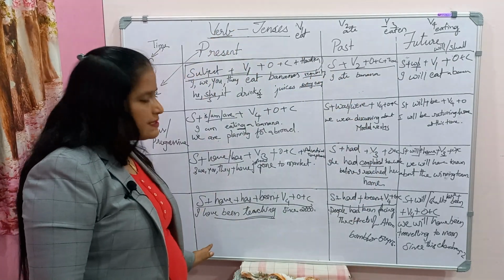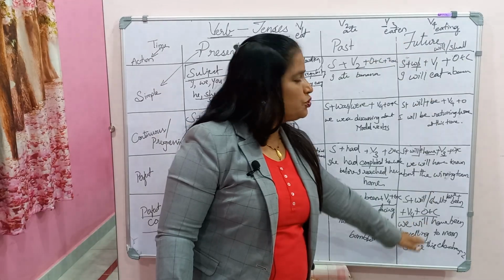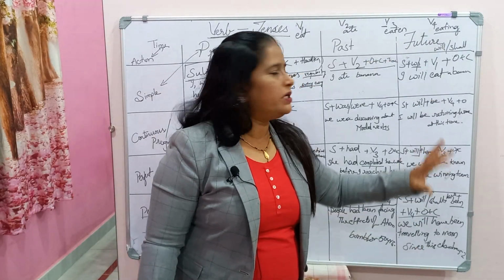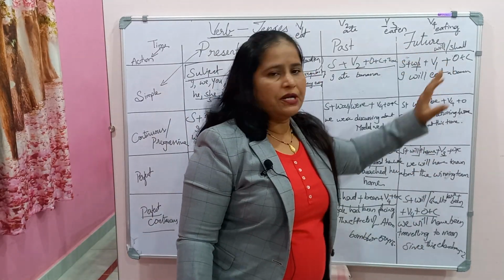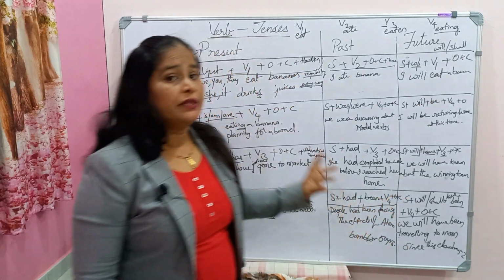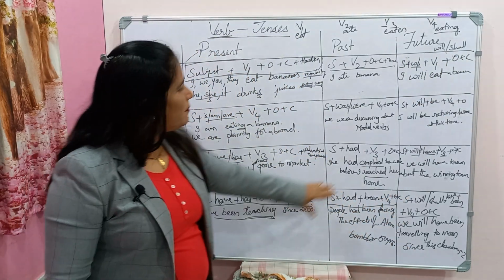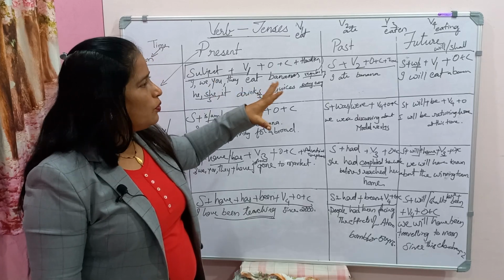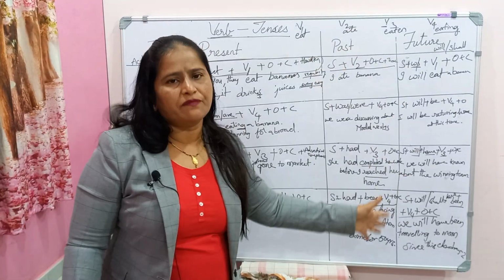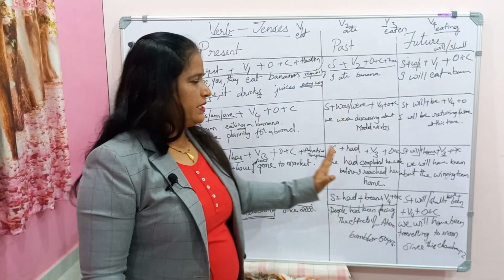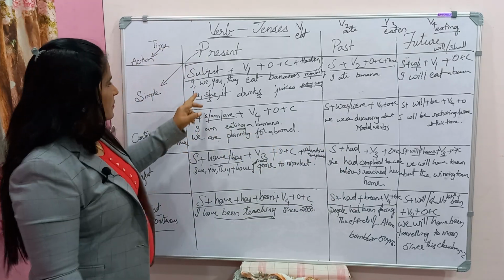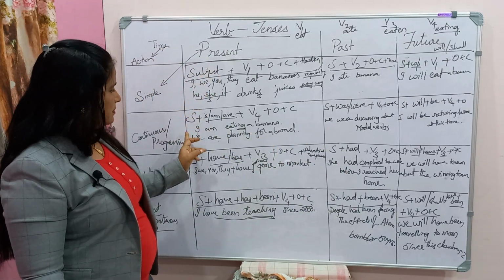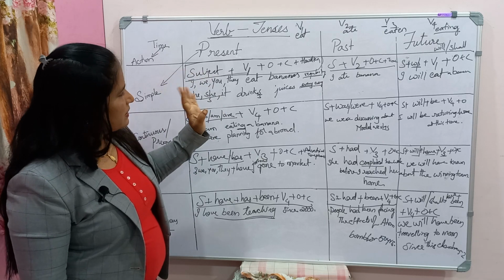Once you understand present tense, this future tense you will understand automatically. The only difference is the will or shall which will come, but the usage differs with the help of these sentences. So we make much use of the future tense. Simple present tense, simple past tense, it is all the subject that we have seen.